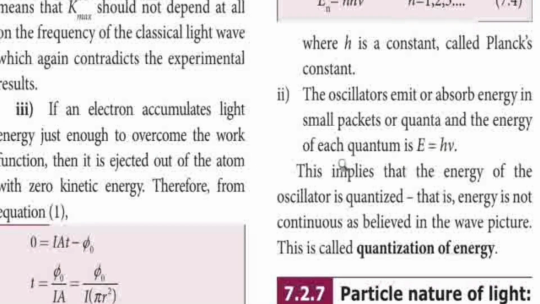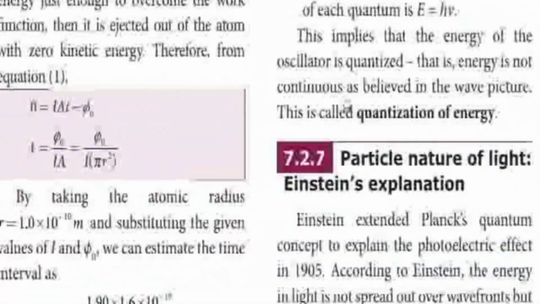Right? So the energy of the oscillator quanta is not continuous, as believed in the wave picture. It's called quantization of energy. That means energy is not in the wave form, it's in energy packets. The small amount of energy packet is called quanta. So in this method, light is transmitted in the form of quanta. That's what was explained by Planck.